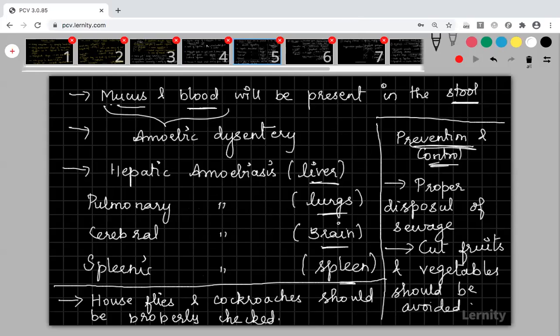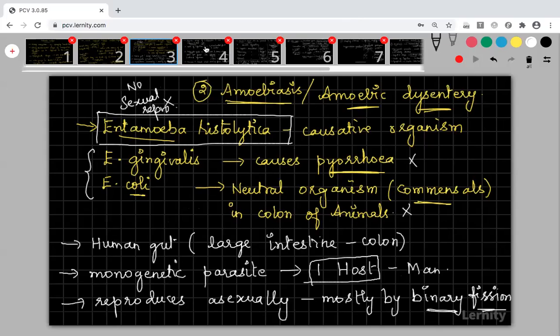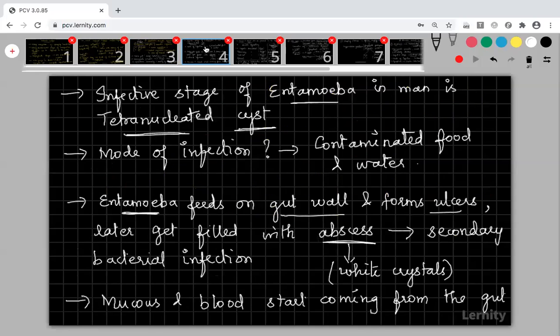Third slide. Okay, some students asked me to show you the third slide. This is third one. Please copy fast. Fourth one.